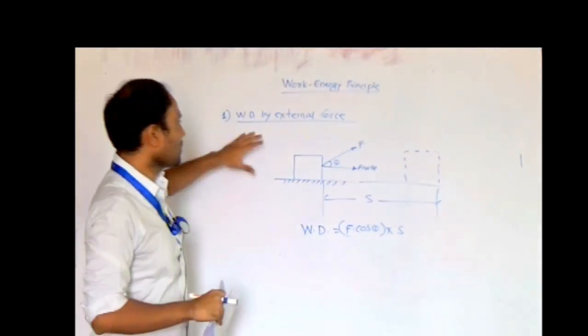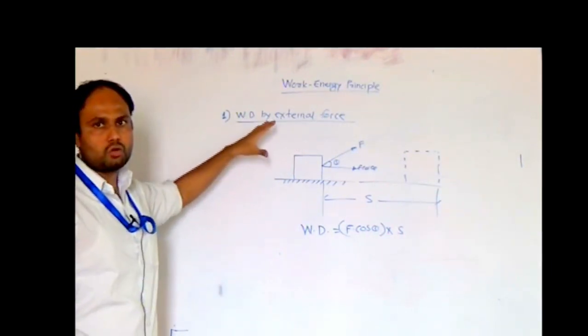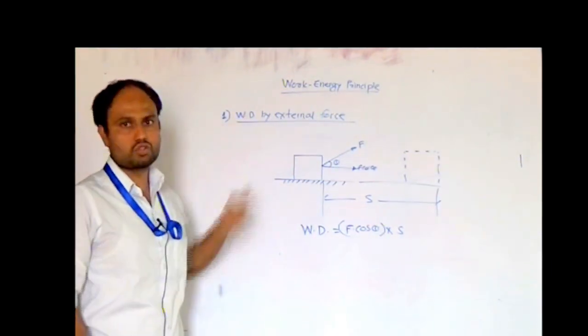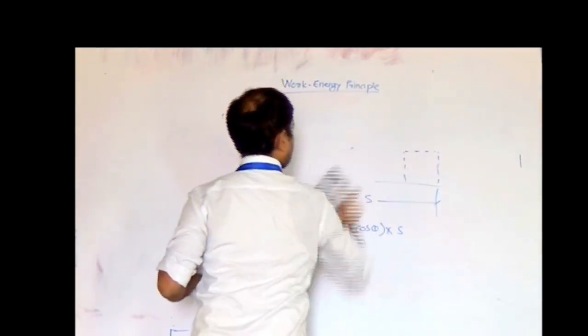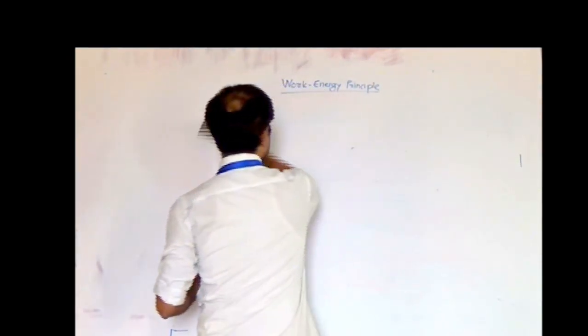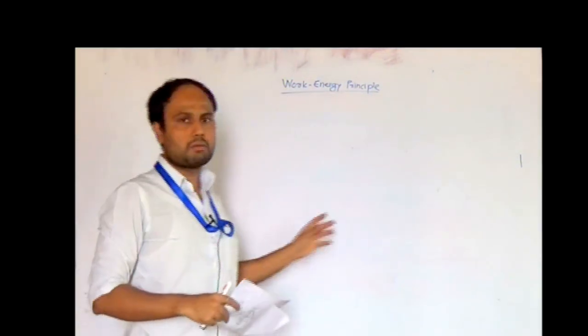This is nothing but the total work done by the block. So this is the first type of work done that we are going to study, we are going to come across, that is the work done by external force. Next work done that we are going to study is a work done by friction force.